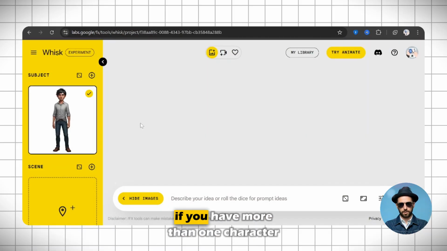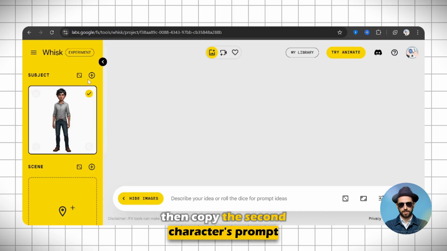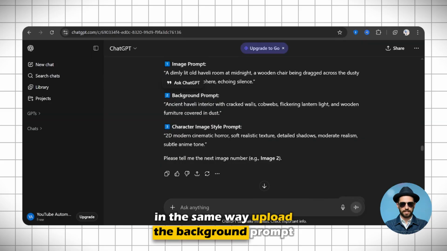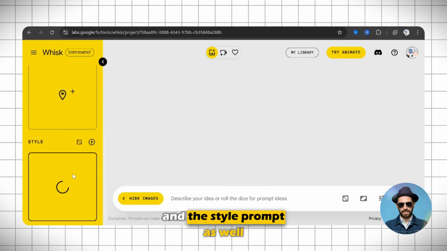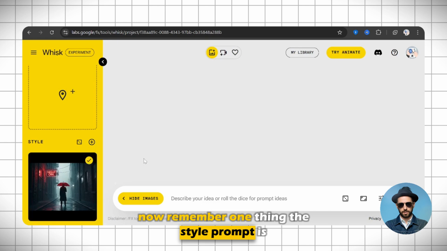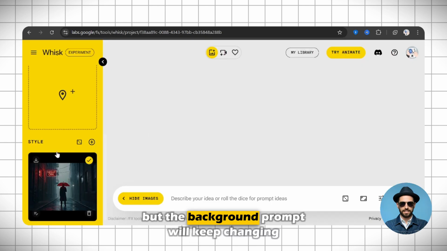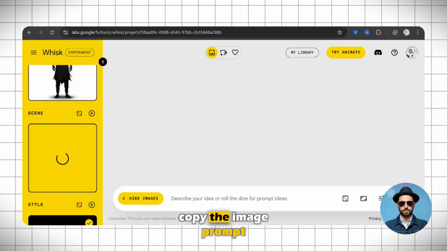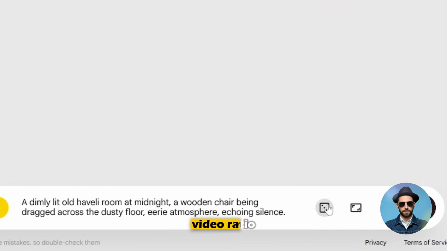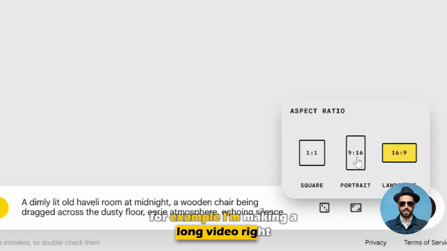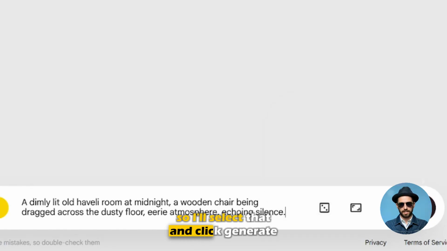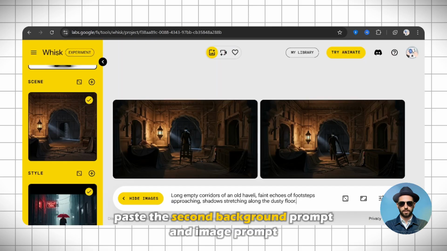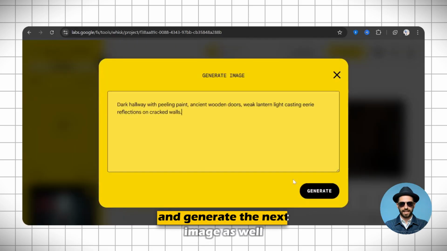If you have more than one character, then copy the second character's prompt and upload it by clicking on the upload icon. In the same way, upload the background prompt and the style prompt as well. Now remember one thing, the style prompt is fixed, never change it, but the background prompt will keep changing depending on the scene. And lastly, copy the image prompt, upload it in the tab, and select your video ratio. For example, I'm making a long video right now, so I'll select that and click generate, and your image will be created. In the same way, paste the second background prompt and image prompt and generate the next image as well.